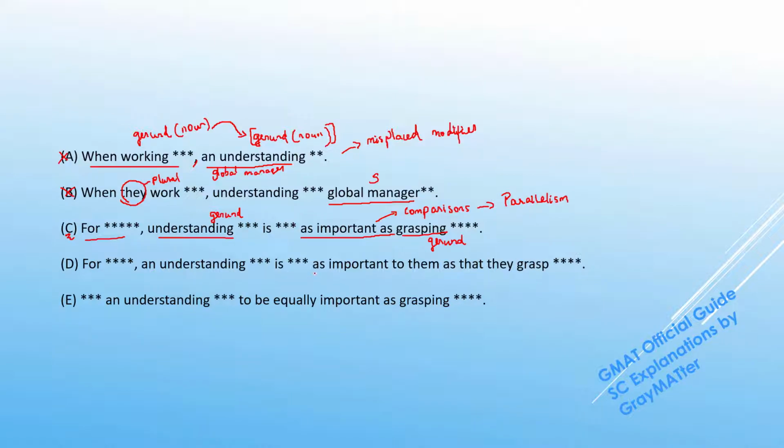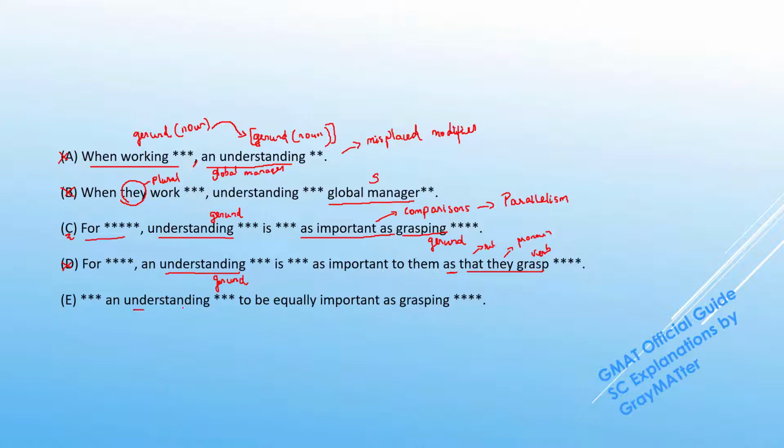Now in D we have "understanding is as important to them as that they grasp." Now just like in C, understanding here is a gerund, but instead of having a gerund after the as, we have that, a relative pronoun, we have they, a pronoun, and a verb. And this is not parallel construction at all. So D goes off.